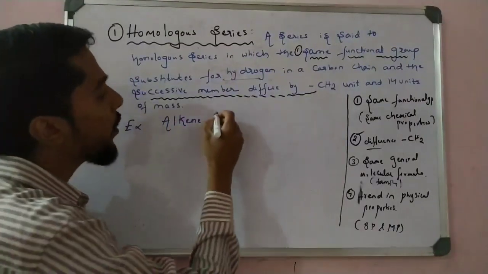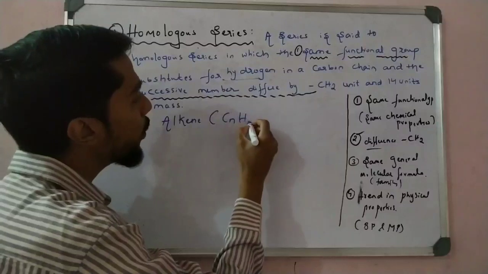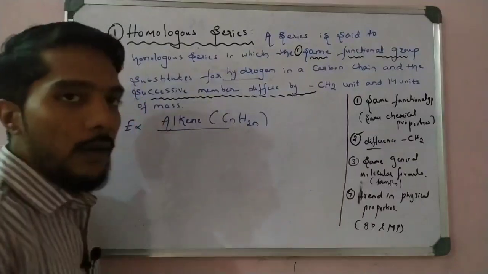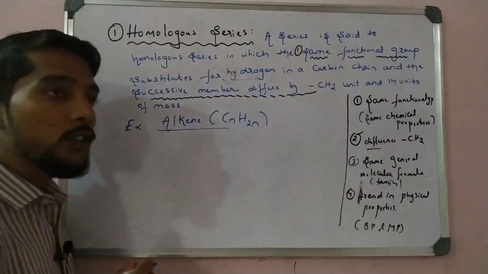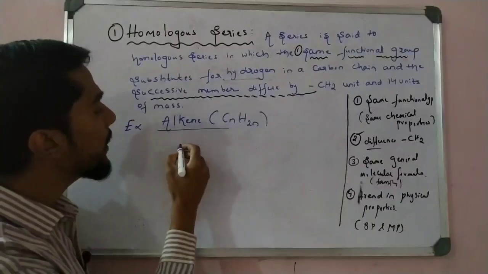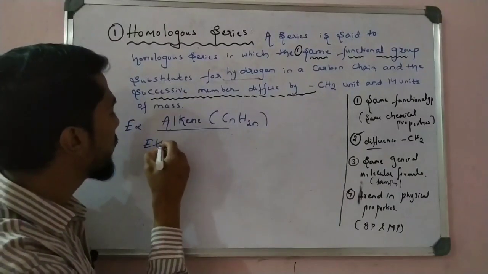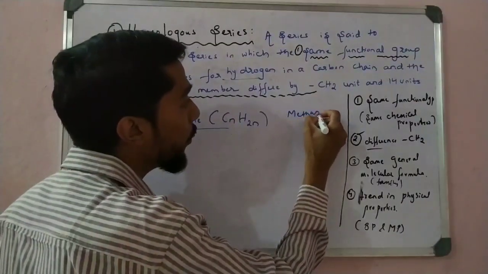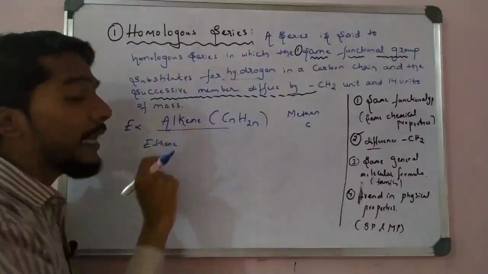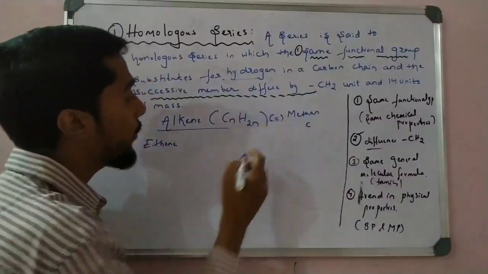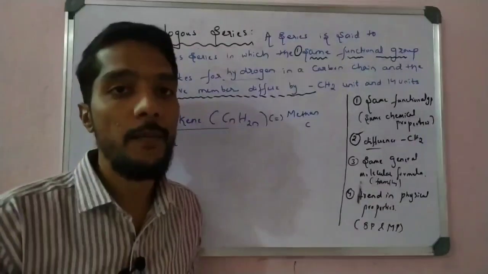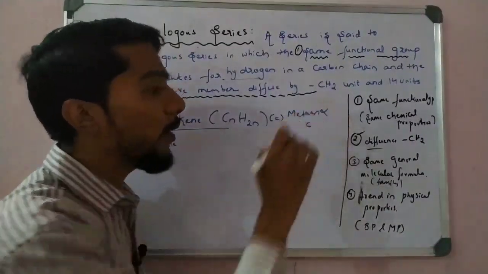Alkene. So for alkene, what is the general formula? CnH2n. Yes, right, you are right. Now let us write the first member of alkene. Which one is the first member? Ethene. You have to remember ethene. Methane is not possible. Why? Because in methane only one carbon is there. In alkene we have a carbon-carbon double bond. With only one carbon, there is no other carbon, so double bond formation fails here. That is why in the alkene family there is no methane.